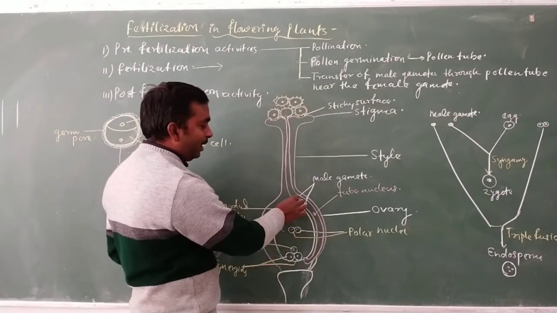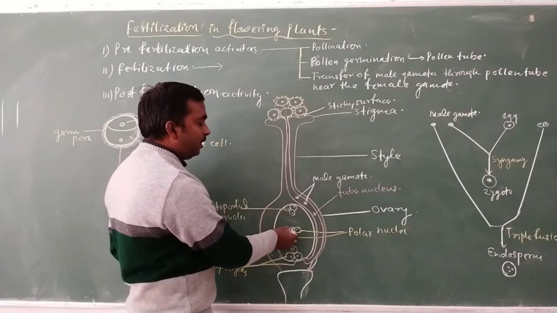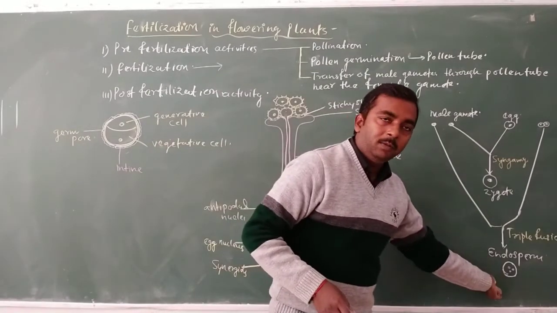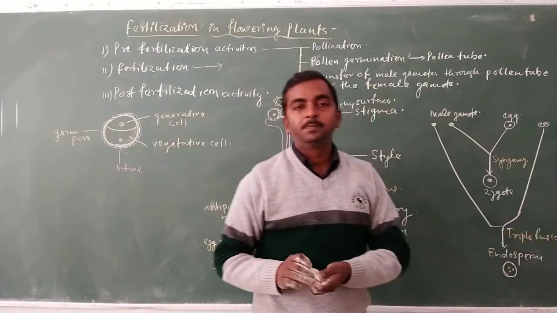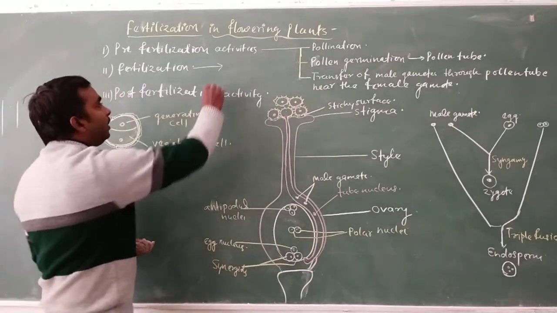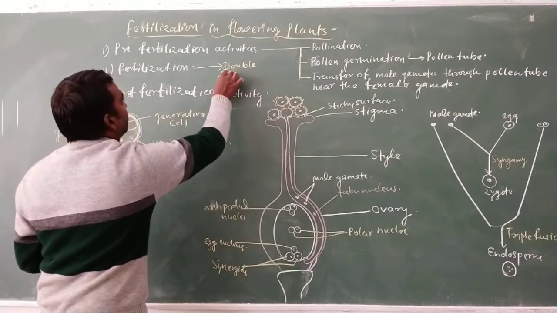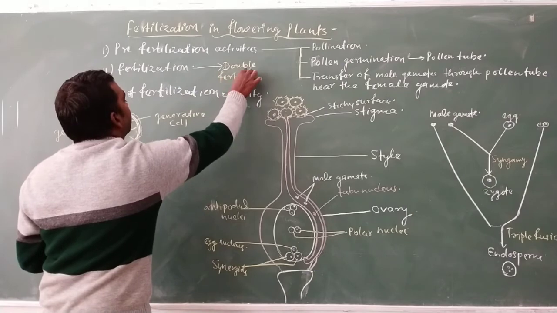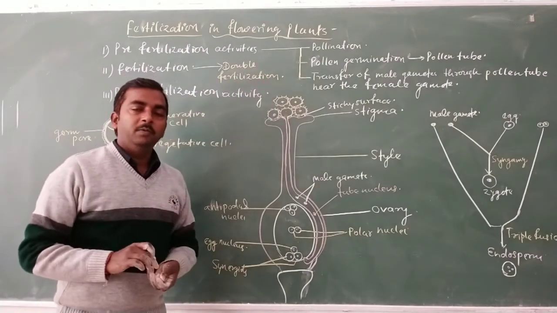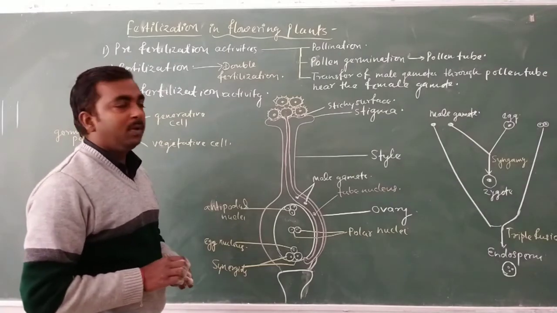While the other male gamete reaches inside the ovule and fuses with the two polar nuclei, and it produces the endosperm, and the process is called triple fusion. And this kind of fertilization is known as double fertilization. So this is the main fertilization activity in the case of flowering plants.